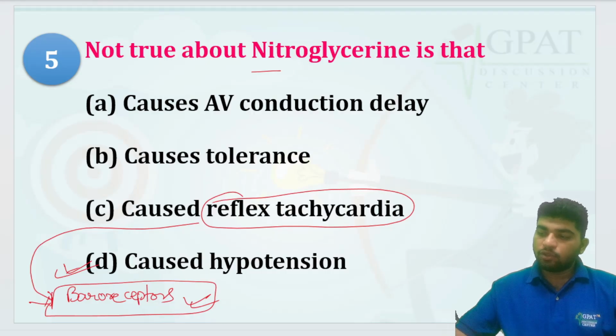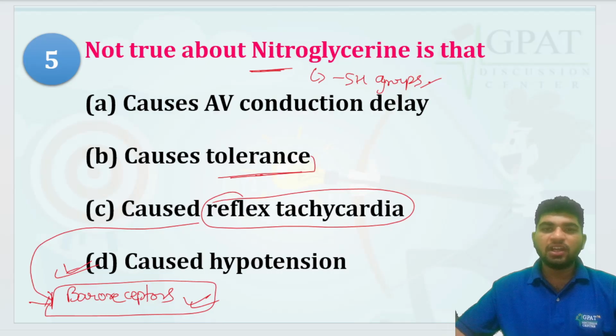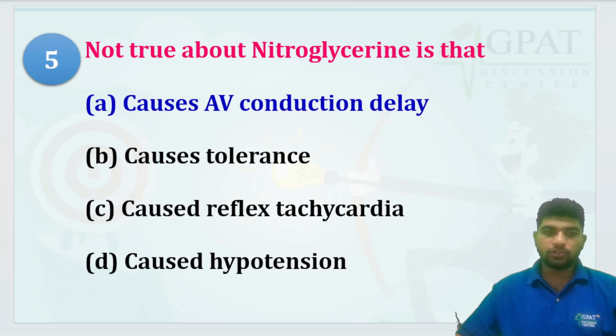Nitroglycerin also causes tolerance, because nitroglycerin has SH groups, and after some time when it is consumed regularly, the SH groups get depleted and cause tolerance. Causes AV conduction delay? No, it is not true. Causes tolerance? Yes, it is right. Causes reflex tachycardia? Yes. Causes hypotension? Yes. So which is not true? Causes AV conduction delay.